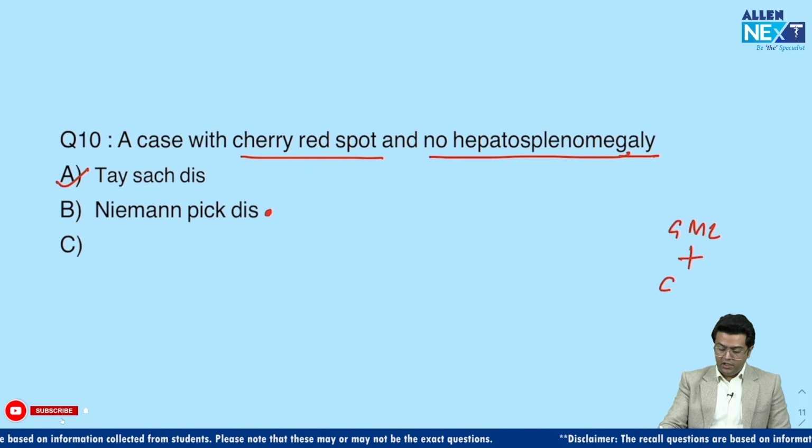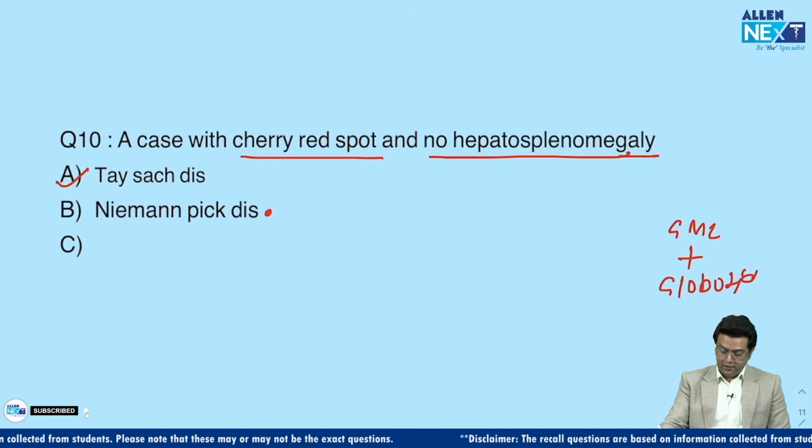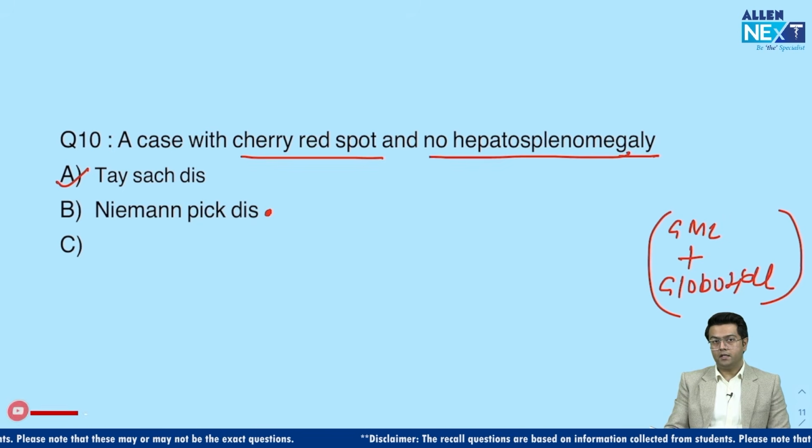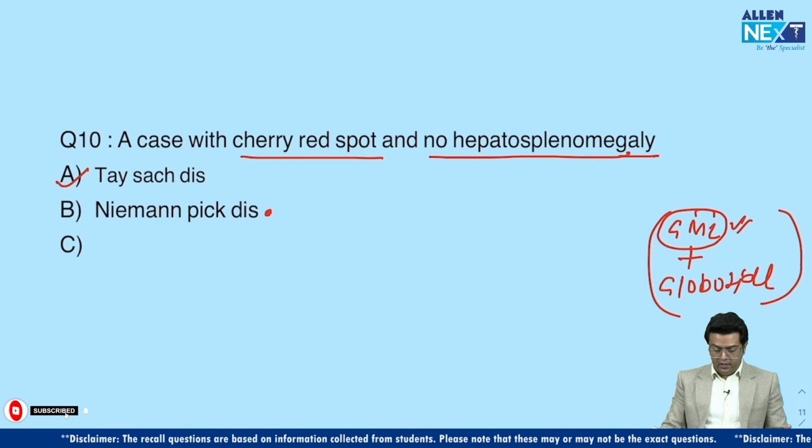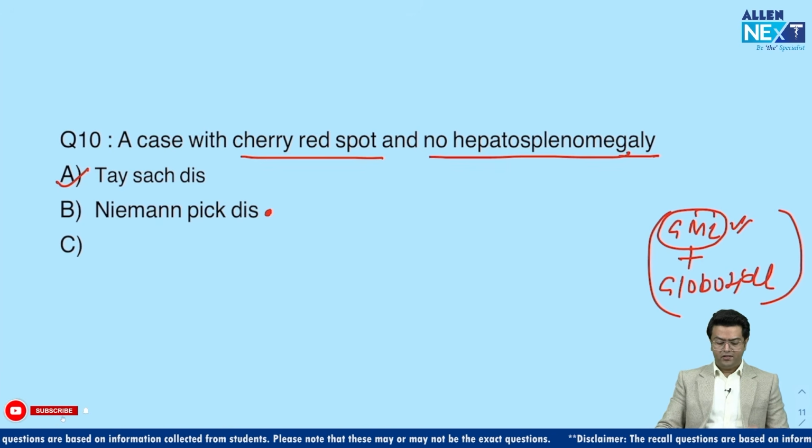So when we say GM2 plus globocyte, I will say Sandhoff's disease. And if it is only GM2 gangliosidosis, that is Tay-Sachs disease. But this much was not given in the MCQ. So let's stick to our point, that is Tay-Sachs disease. Clear to all? So in this way we can answer this question.